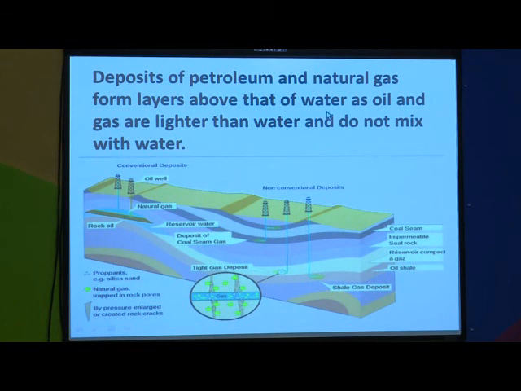As you know, petroleum is insoluble in water, it is immiscible with water. So, they form different layers. Why? Because they are immiscible. And why do petroleum and natural gas form layers above that of water? Because oil and gas are lighter than water. So, their densities are less than the density of water and they do not mix with water.